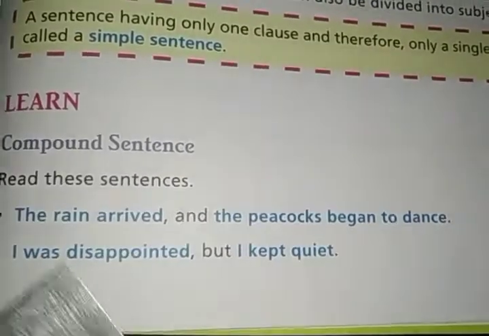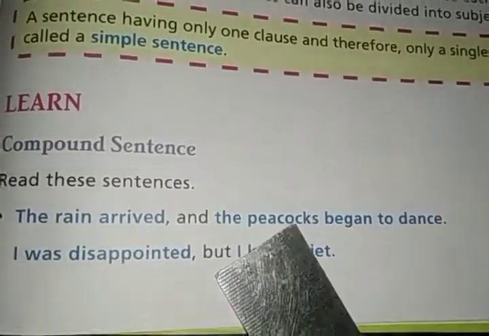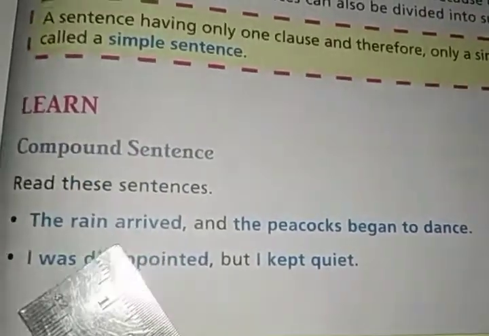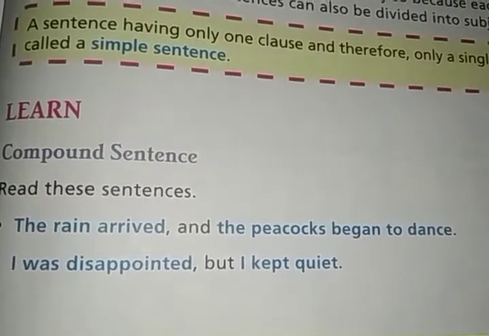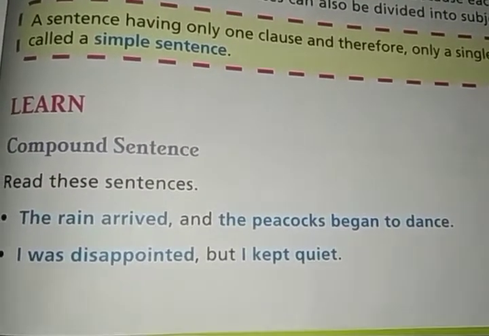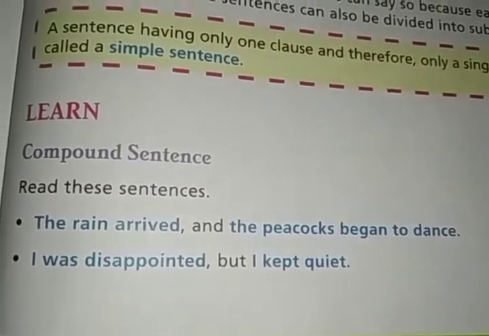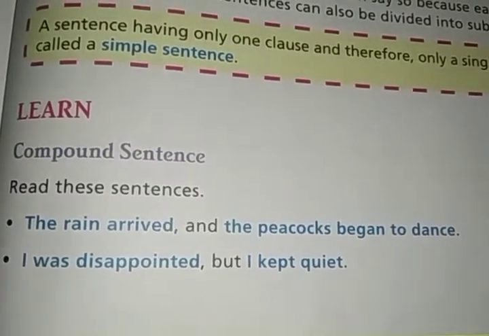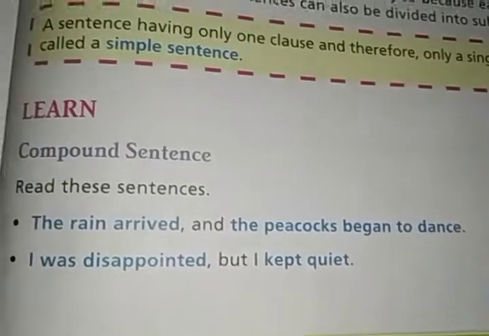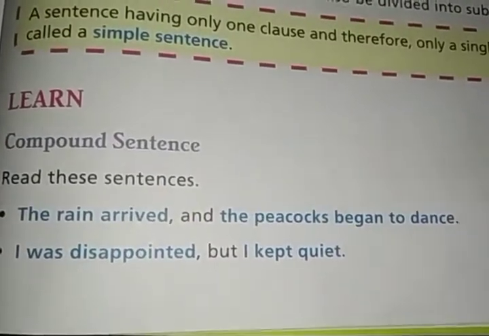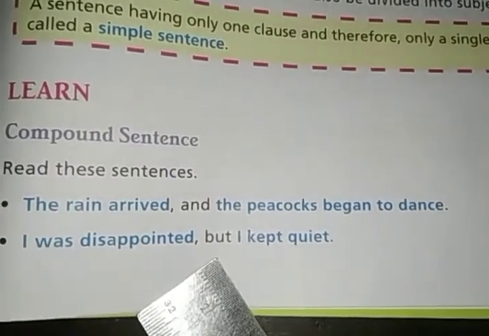So these types of sentences in which you get two clauses or more than one clause, and they are not dependent on each other, right? They are independent. They can stand alone. Both the clauses can stand alone and they are joined with a conjunction, and, but. These are conjunctions, right?